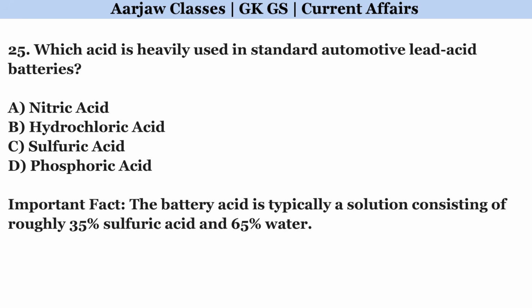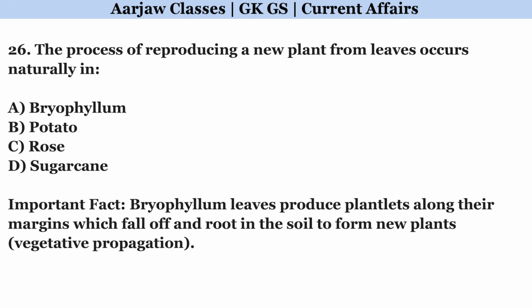Which acid is heavily used in standard automotive lead-acid batteries? Correct option is C. Sulfuric acid. The process of reproducing a new plant from leaves occurs naturally in. Right option is A. Bryophyllum.